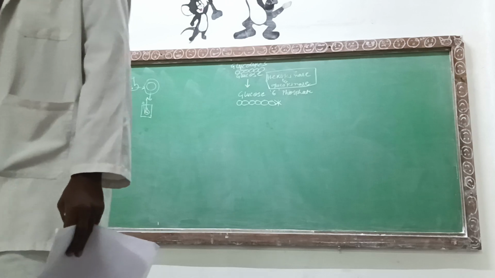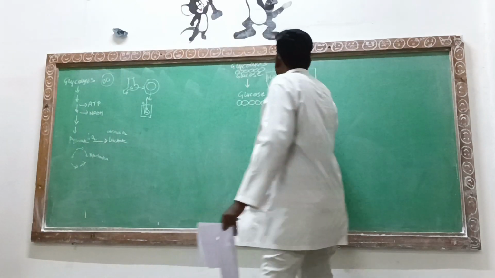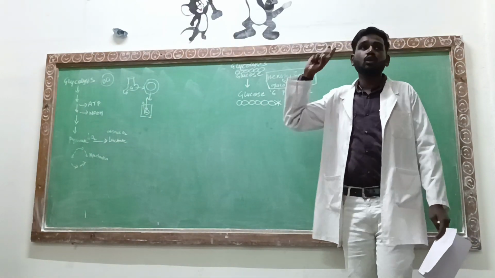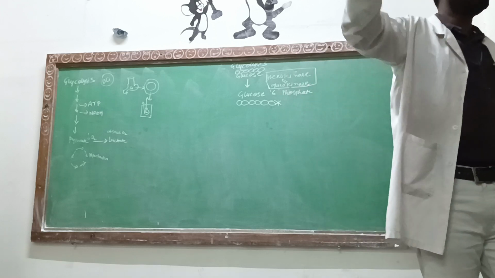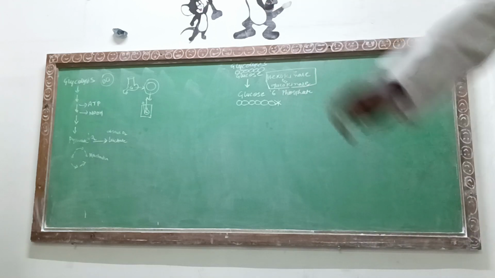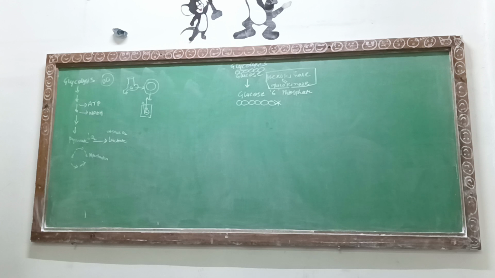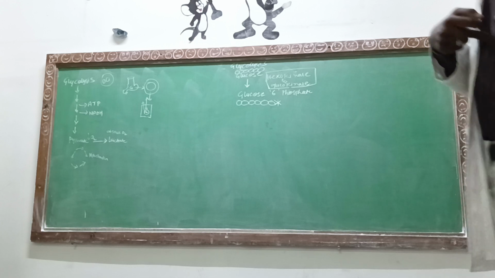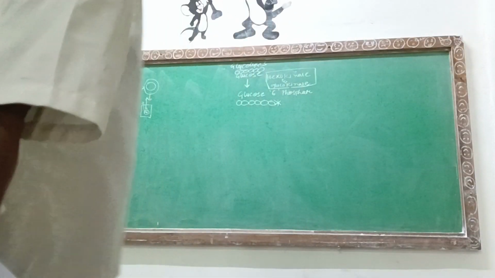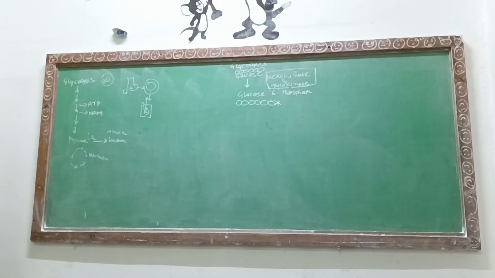That major activity takes place with the help of glucokinase. So hexokinase is responsible for glycolysis at the tissue level, whereas glucokinase is responsible for glycolysis at the liver. That's the difference between them. Are you along with me? There is no confusion, very easy.